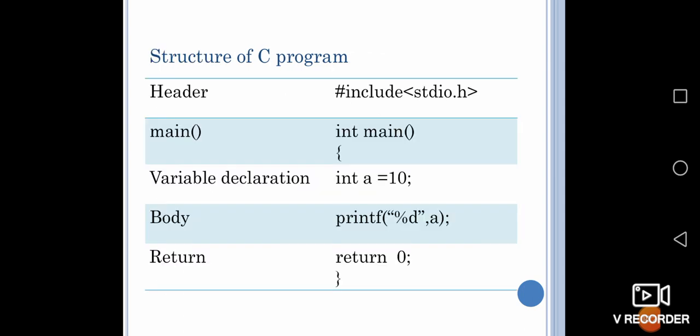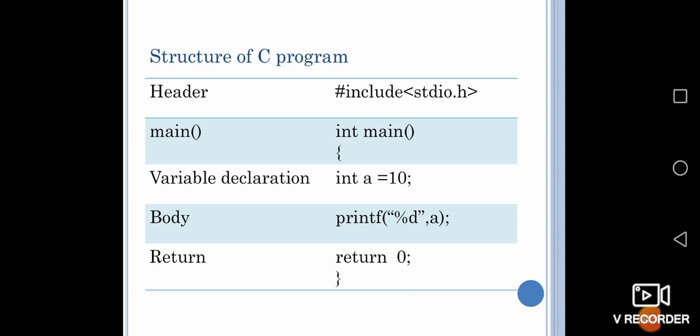Next, this is the basic structure of a C program, which has a header on the top, which includes a hash include with an arrow mark of stdio.h. stdio means the standard input and output in the header. Then the main function is given, that is like int main.